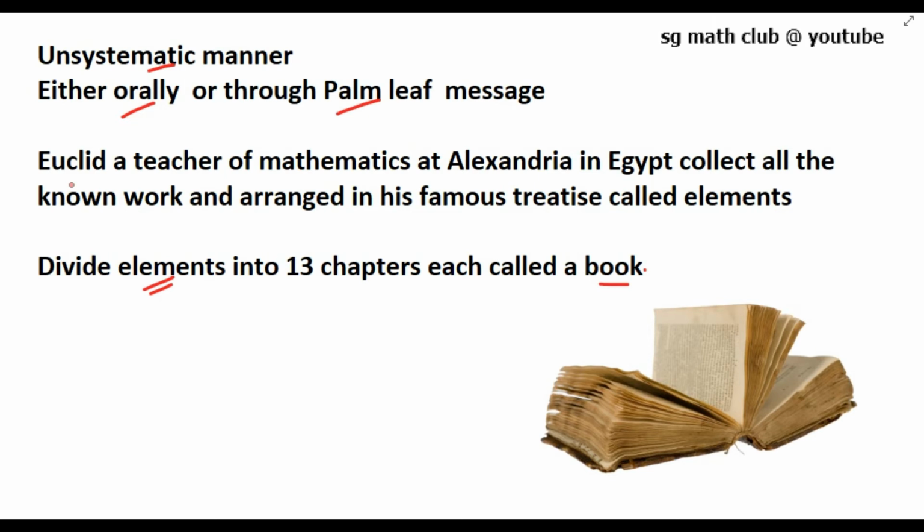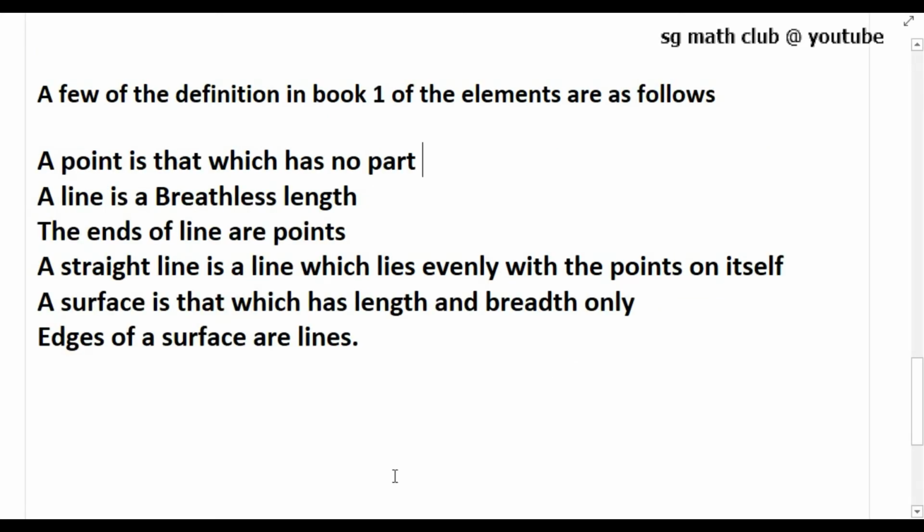In this chapter, we shall discuss Euclid's approach to geometry and try to link it with present day geometry. So, let's see some of the definitions from the book Elements. A few of the definitions in Book 1 of the Elements, written by Euclid, are as follows. A point is that which has no part. A point does not have any part. Second, a line is a breadthless length. A line has only length. It does not have breadth. The ends of a line are points. So if you draw a line, the ends of the line will be two points.